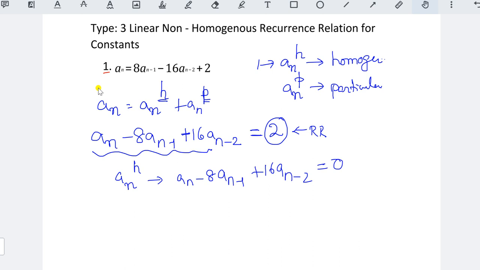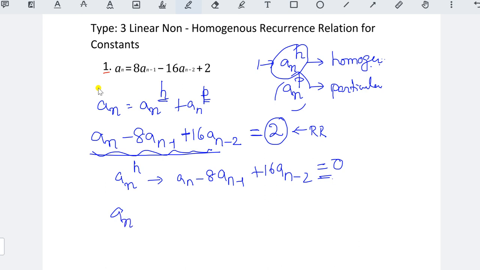What you have to do in a non-homogeneous recurrence relation is split it into 2 parts: the first part is an to the power of h and the second part is an to the power of p. an to the power of h means homogeneous, and homogeneous means it is equal to 0, so this entire part should be equal to 0.